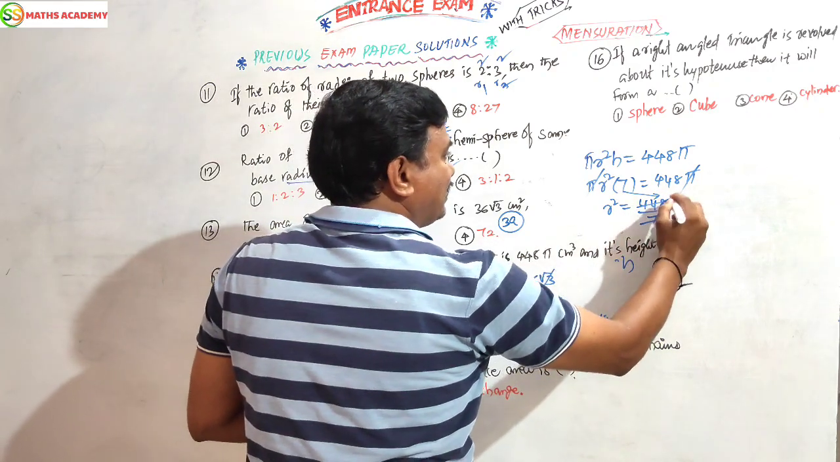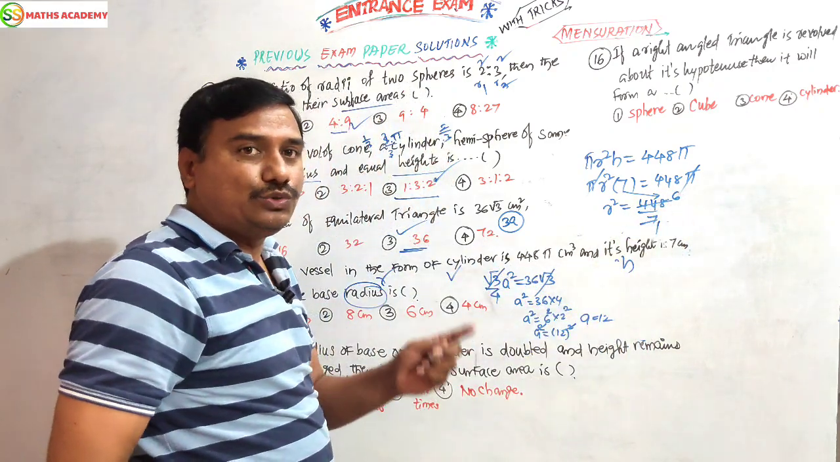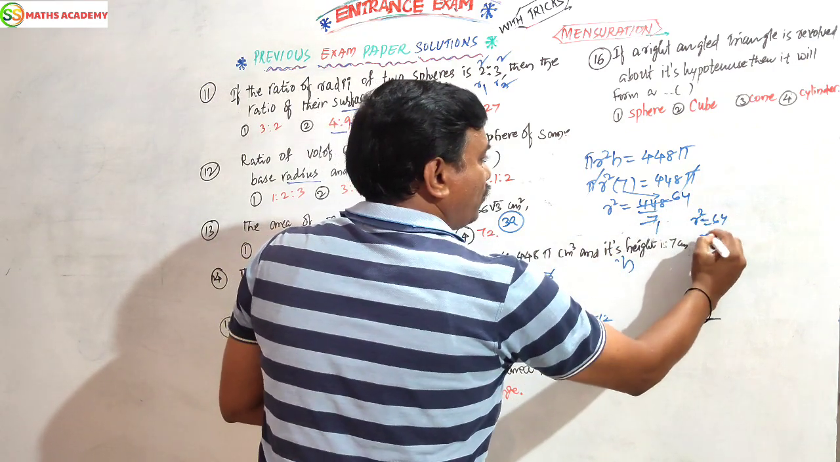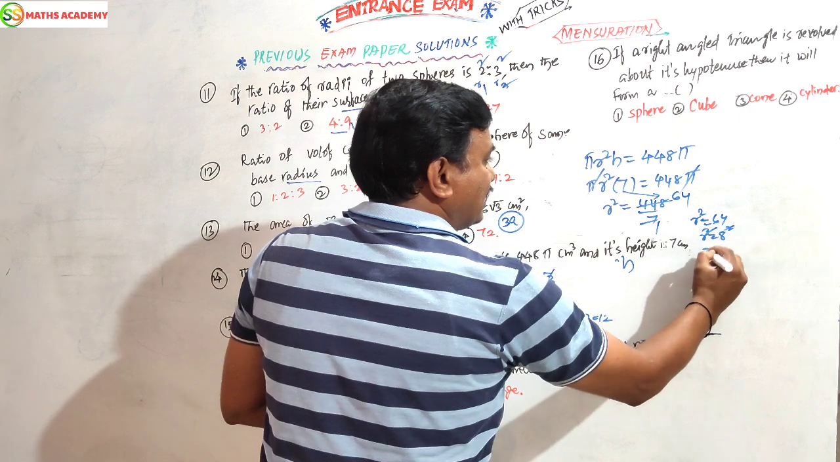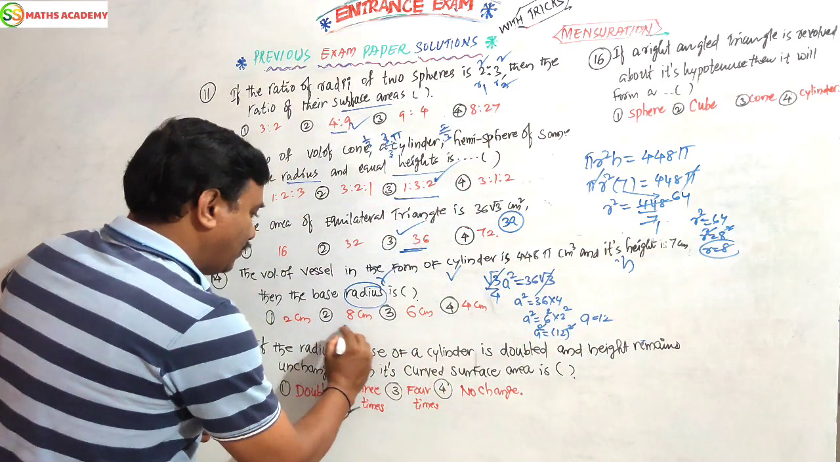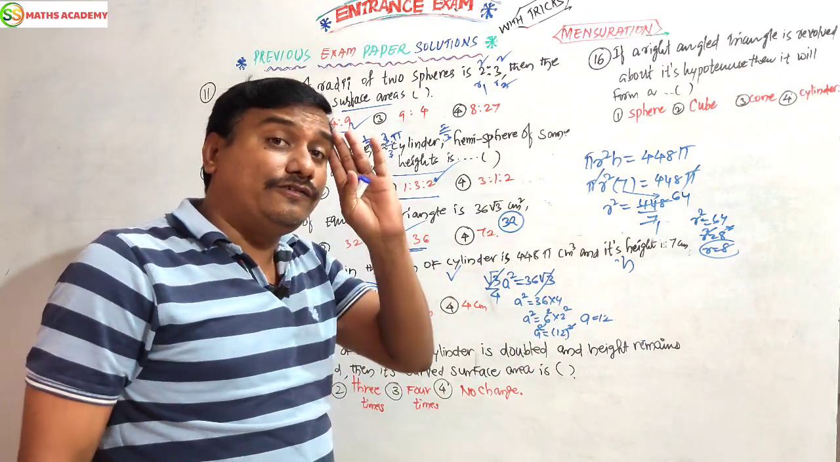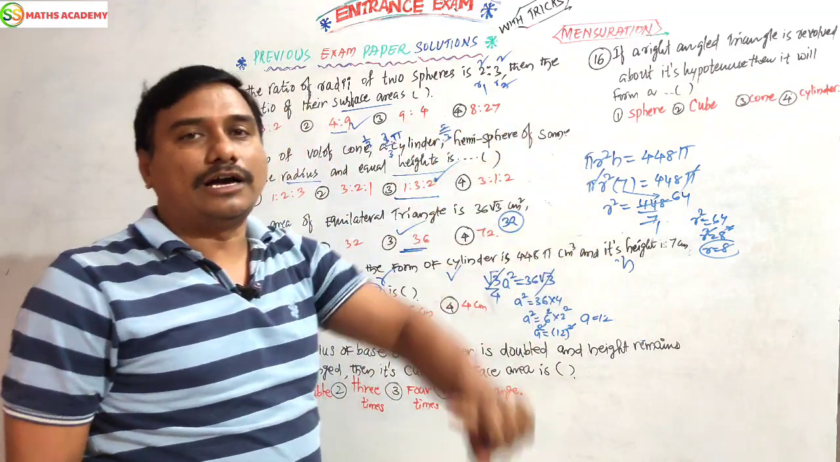r square equals 448 by 7. 7 1 is 7, 7 6 are 42, 7 4 is 28. So r square equals 64, r equals the square root of 64, that is 8. Square cancels, r equals 8. So the radius will be 8 cm. We have to do it in less than 1 minute. When it is possible, know the formula.